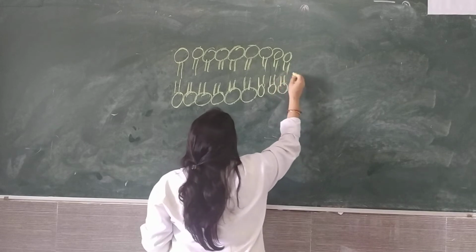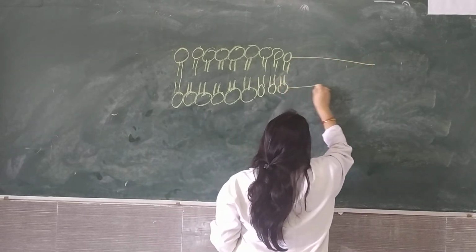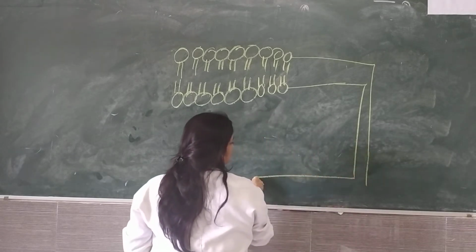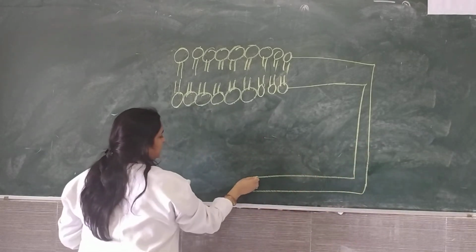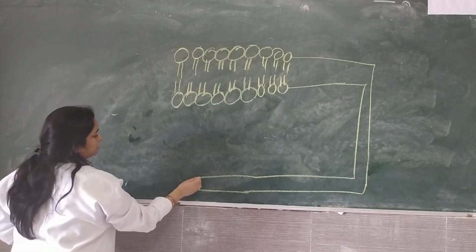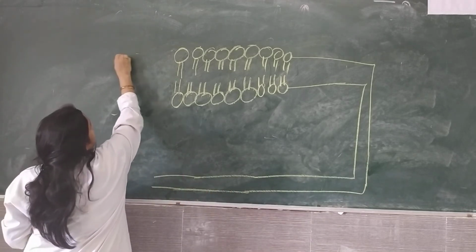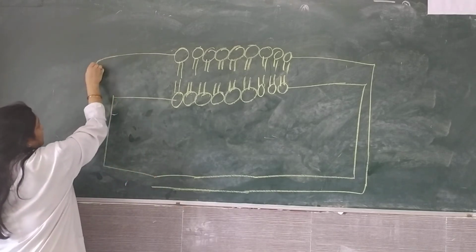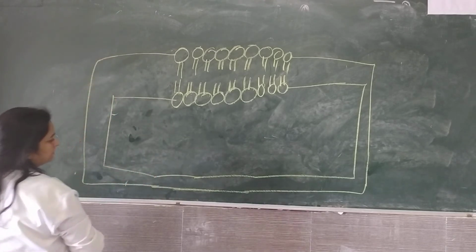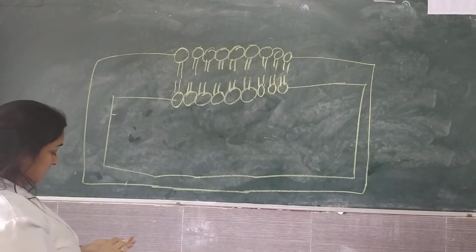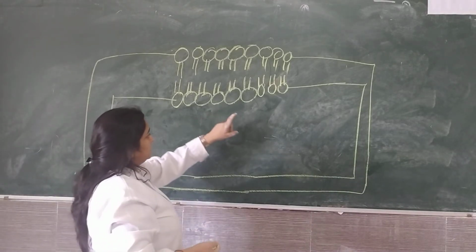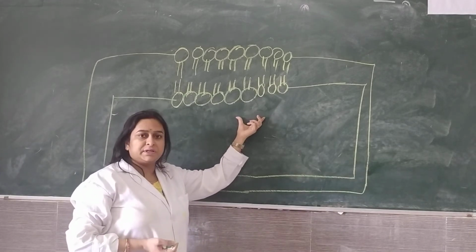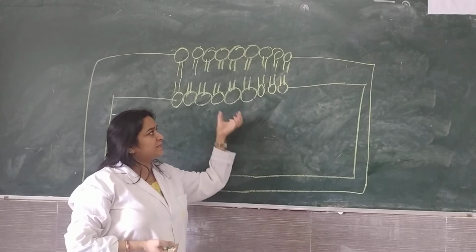Now suppose this is the inside of the cell. There are many hormones and neurotransmitters secreted from inside the cell.